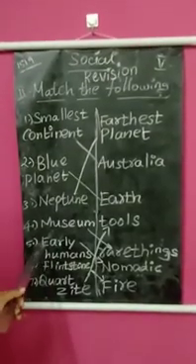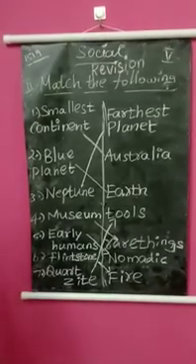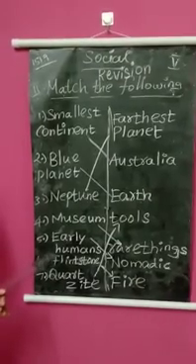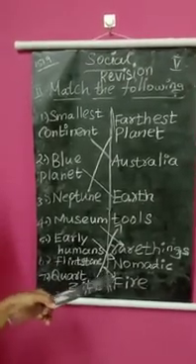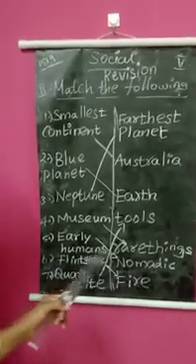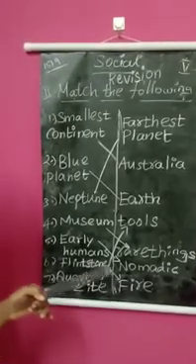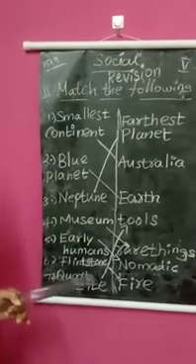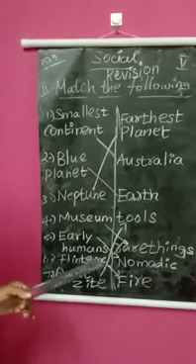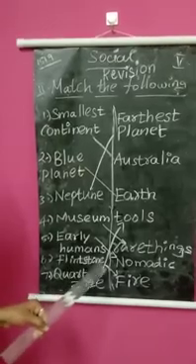And the fifth one, early humans. Nowadays we are living a luxurious life and we are living in proper houses. But early humans lived a nomadic life. Nomadic means they were not living in one proper place. They were shifting places daily, moving from one place to another place. So it is called nomadic life.